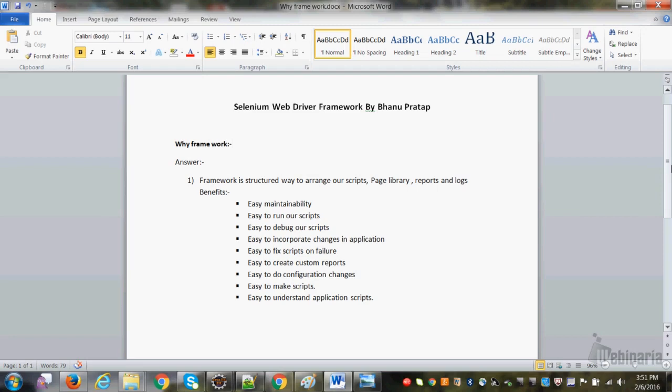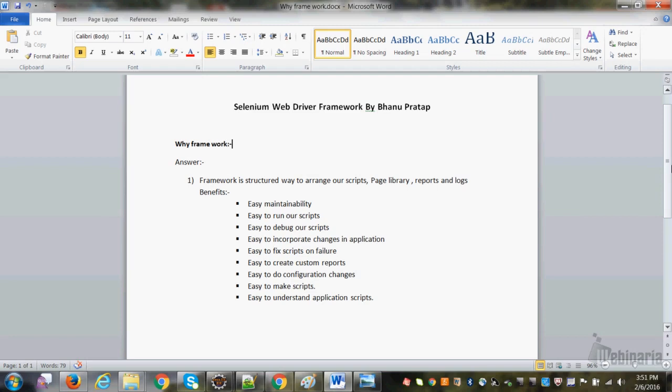Easy to do configuration changes. What does configuration changes mean? Assume that I have one URL, one username and password, and one browser to test our scripts. Now when we have a framework, I'll be writing everything to the properties file, and my script will be reading from the properties file.